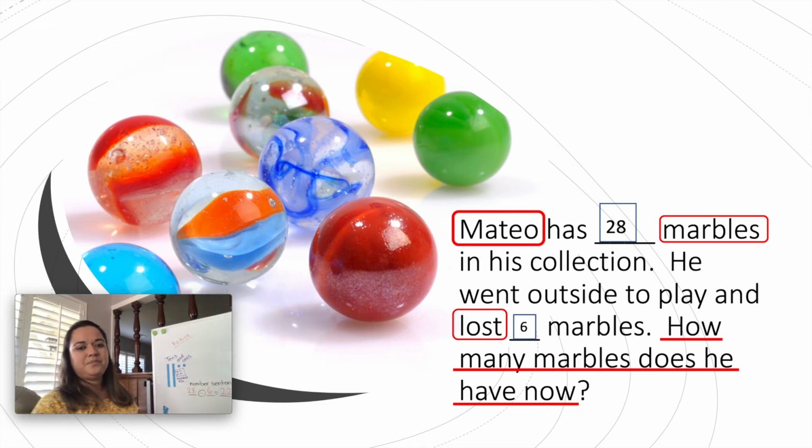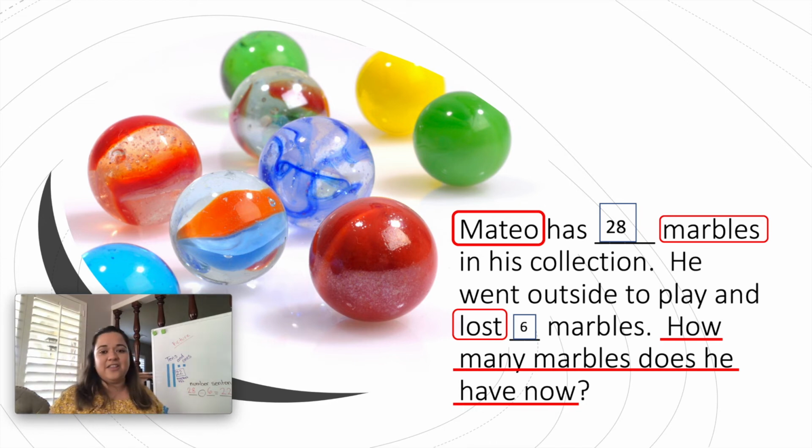Okay? So to solve the problem, you could do 10s and 1s. You can use a number sentence. You can use a picture. You can use a number line. You could use any kind of tool or strategy that you want. But you have to make sure that you use at least 3 different ways, okay? Make sure you solve it in 3 different ways, either using 3 different tools or 3 different strategies, all right?